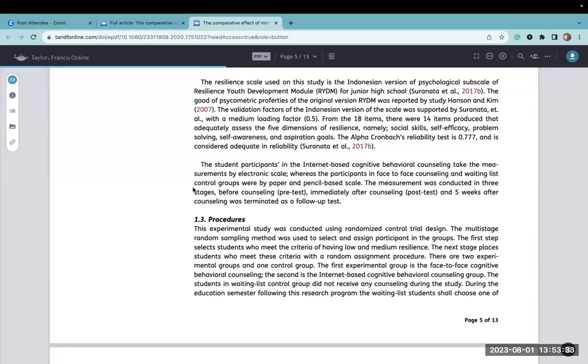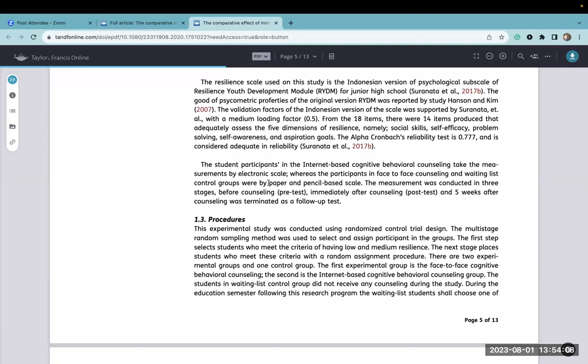The students participated in different ways, which is also potentially another weakness. The internet students did their measurements electronically. The participants did theirs in the face-to-face, and the waitlist did theirs by paper and pencil. So there are some potential issues with there being different modalities of administering the assessment. Not a guaranteed risk, but certainly something to call out and wonder about, and wonder if there's a way to improve that so that each student is completing it in the same way, so that the modality of the completion of the assessment isn't potentially a confound.